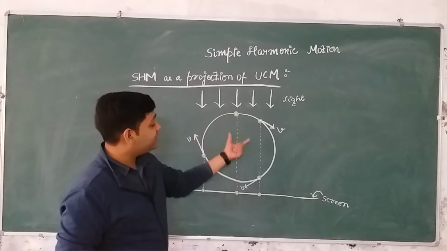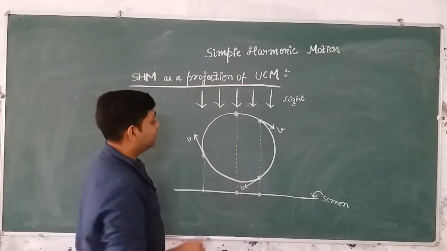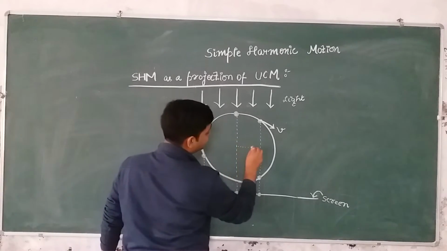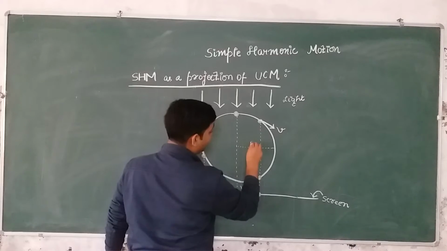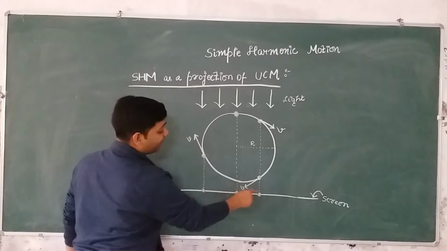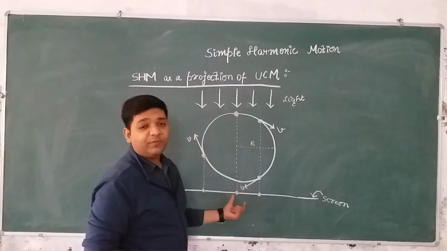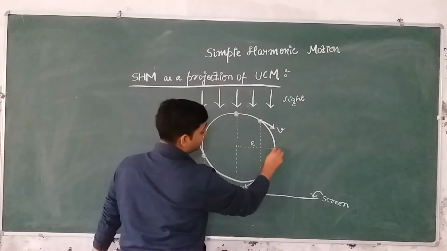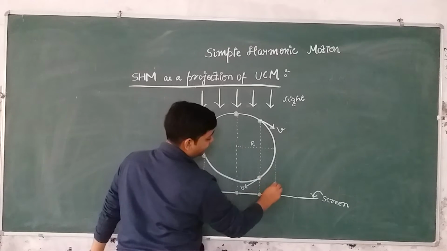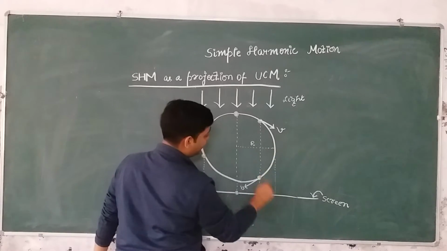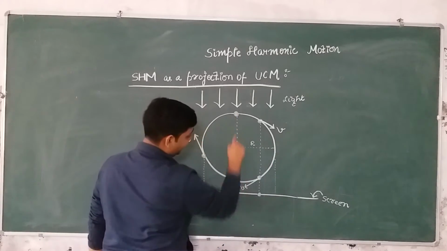Now why am I saying this is a circular motion? Let's say this is a circular track of radius r. So can you tell me the amplitude of the particle performing simple harmonic motion? See, the particle will be at maximum distance r from this center point.